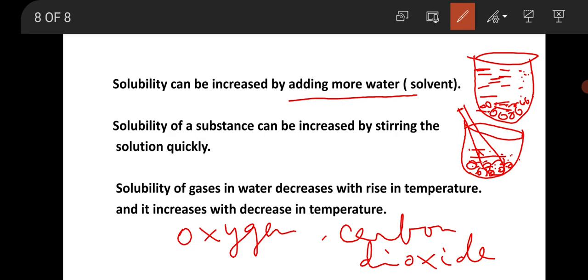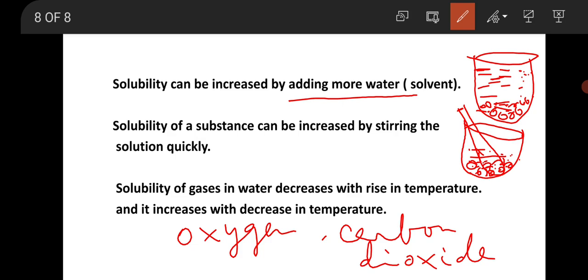Clear? Their solubility gets affected by changes in temperature and pressure.